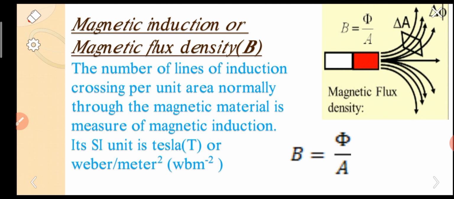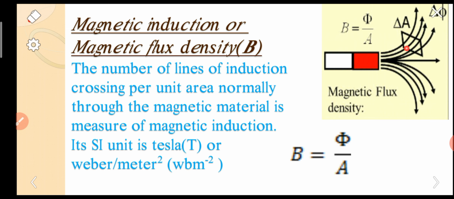As we have seen in the diagram, and also with our knowledge about magnetic field lines, they flow from north pole to south pole outside the bar magnet. Here are the field lines flowing from north to south. We have taken only partial lines.